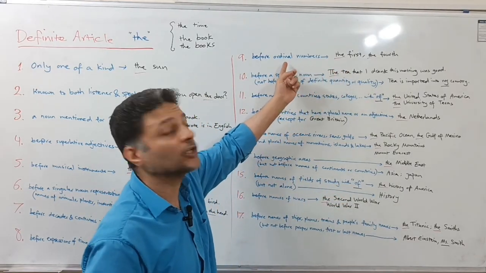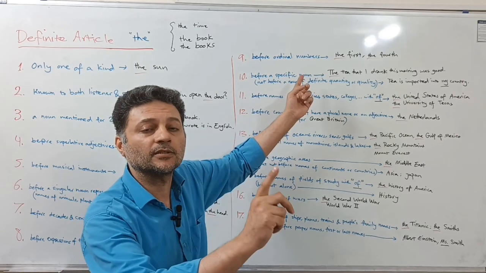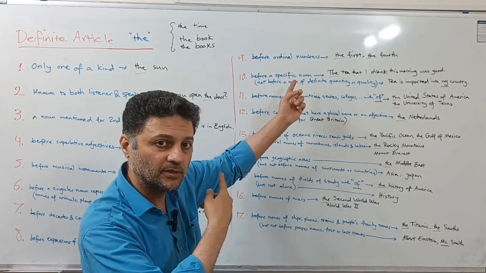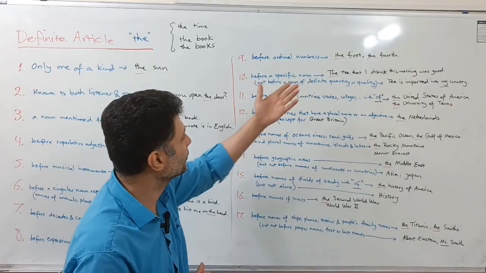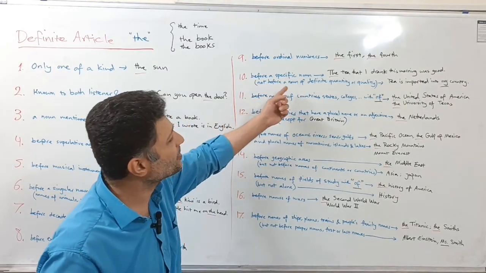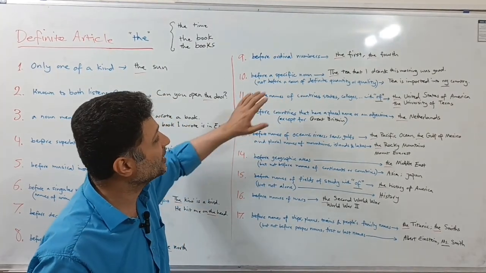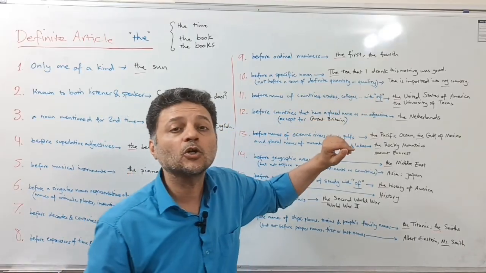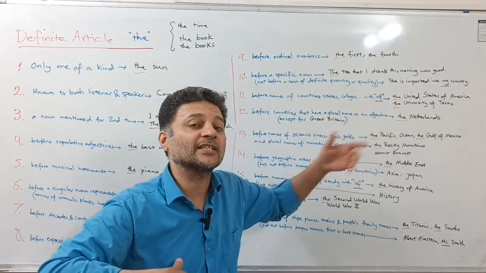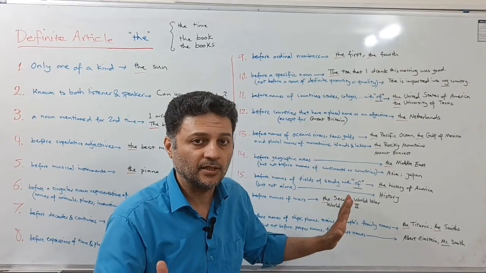In comparison with the cardinal numbers, number 1, 2, 3, they don't come with that. But ordinal numbers, we use "the" before them, all right? Like the fourth. Before number 10, before a specific noun, for example, but not before a noun of definite quantity or quality. For example, if you're referring to something generally speaking, we don't use that.